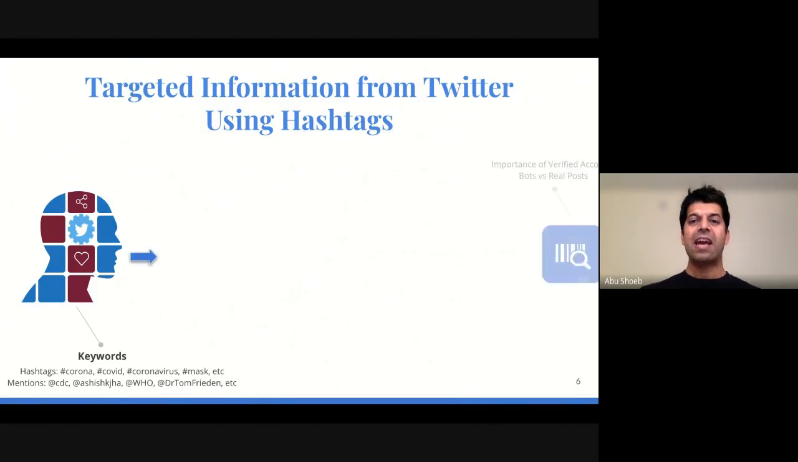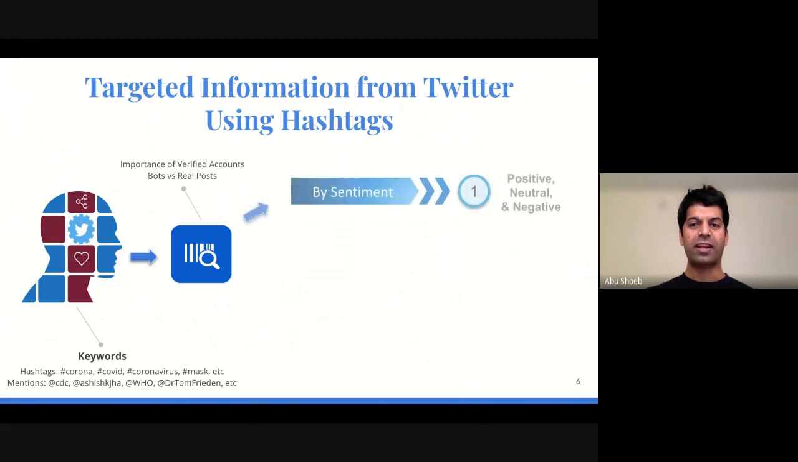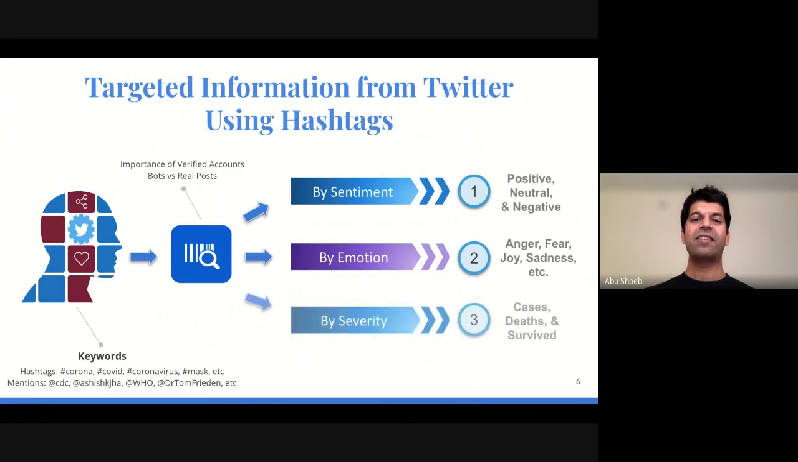Then, the collected tweets can be cleaned, and our machine learning model can be applied to categorize them mainly into three different buckets. They are sentiment, emotion, and severity. For sentiment, we have positive, neutral, and negative classes. For emotion, we have anger, fear, joy, sadness, and could be even more. And for severity, we have cases, deaths, and survived levels.